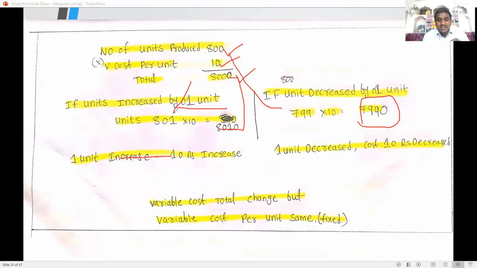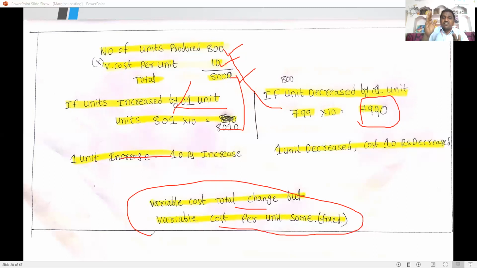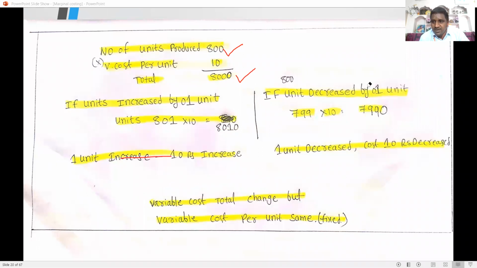Why? The total variable cost changes, but the variable cost per unit is the same, and fixed cost is always fixed. I will explain that later. So it is the marginal cost. Marginal cost is nothing but a variable cost. These costs change according to the production level. If production increases, cost also increases; if production decreases, cost also decreases. That is marginal cost. So marginal cost is nothing but a variable cost.